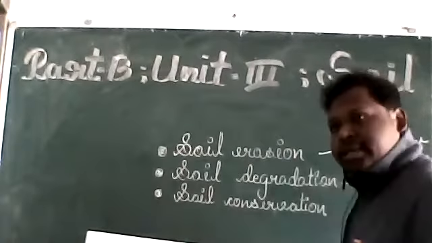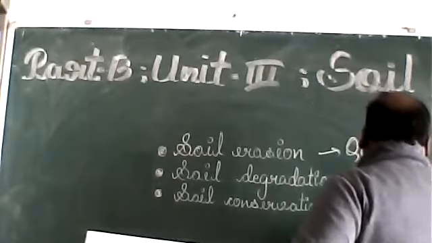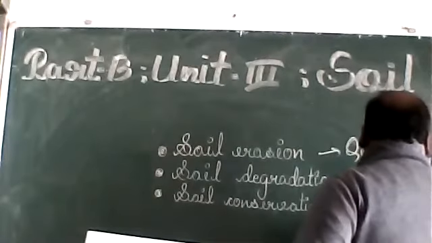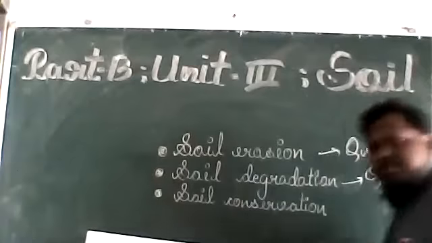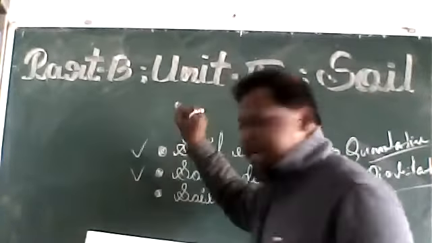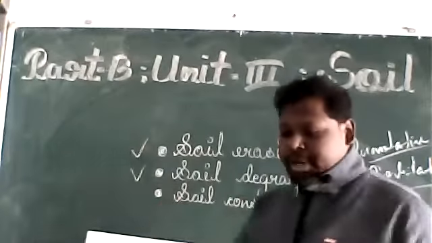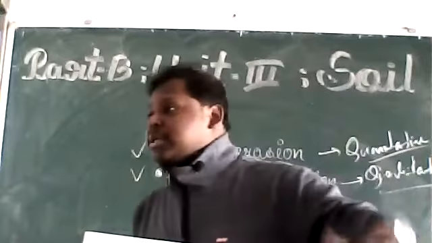And soil degradation means qualitative. Now it's clear. What is soil erosion and what is soil degradation? So, Shatakshi, just compare soil erosion with soil degradation.